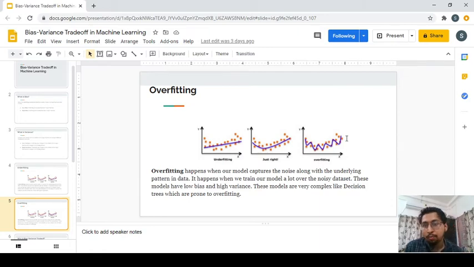Your model was trained on that data, and it was able to capture and learn that noise, but the testing data was quite different. Maybe your instances around 800 to 1000, which are your testing data, are different. The nature of the data is quite different from the training data. Your model was so habituated to the training data that it cannot capture something new in your testing data. That's where overfitting actually happens.